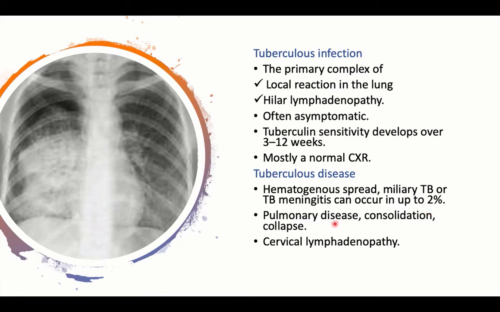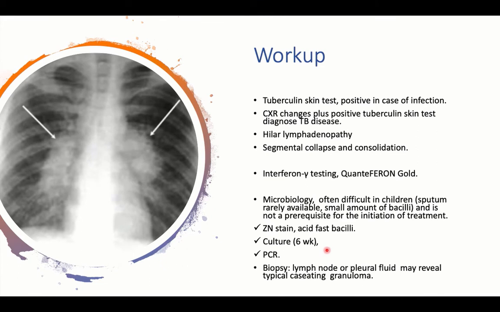Pulmonary disease of TB can usually present in the form of consolidation and collapse, as a matter of pneumonia, so we have just a homogeneous opacity. This can be any form of pneumonia, but with a contact history with a TB case, or in a malnourished child, in a child with severe immune deficiency, or in a child with HIV/AIDS, TB would be suspected. Lab work would be done and discover that the cause of this pneumonia is TB. Cervical lymphadenopathy can also be present. On suspicion, we should have a high index of suspicion for tuberculosis infection.